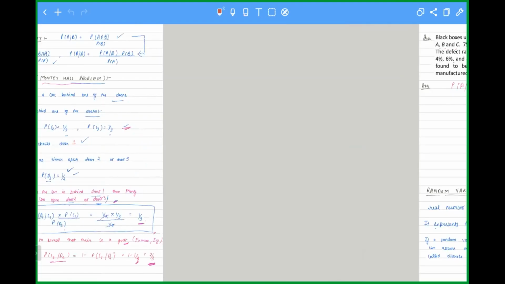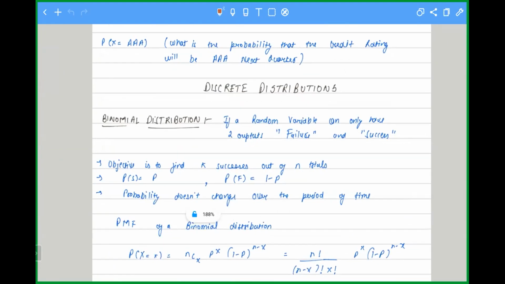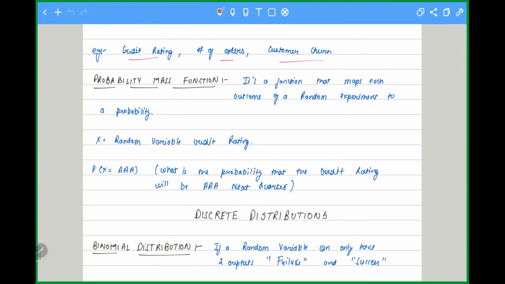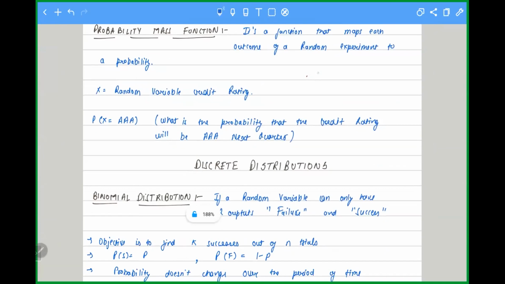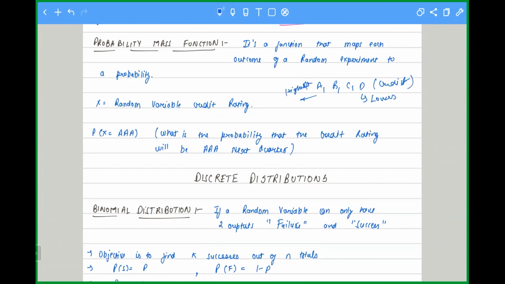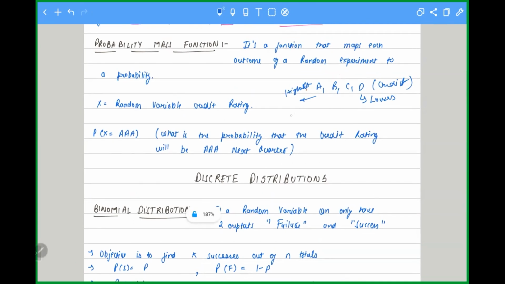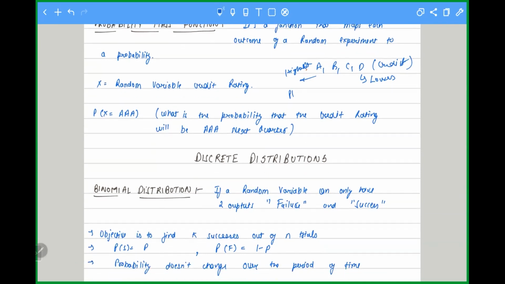If you see here, P of X is equal to triple A. What is the probability that we will get this much rating? Let's say ratings are A, B, C, D. Suppose these are credit ratings, and D is the lowest. If I'm saying what is the probability that I will get a credit rating equal to A,